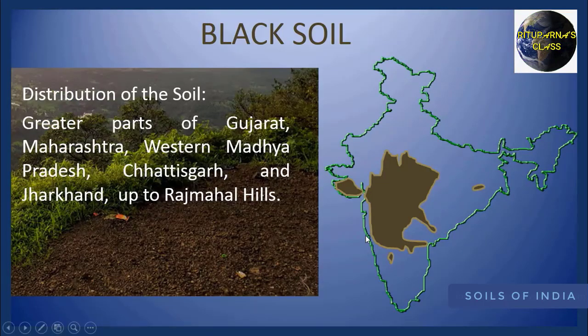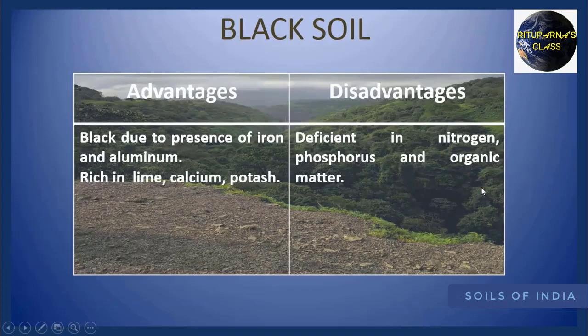Now we are going to discuss the distribution of black soil. Black soil covers the area of greater parts of Gujarat, Maharashtra, Western Madhya Pradesh, Chhattisgarh, Jharkhand up to Rajmahal Hills. Now we are going to discuss advantages and disadvantages of black soil.